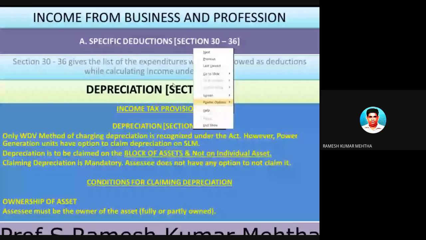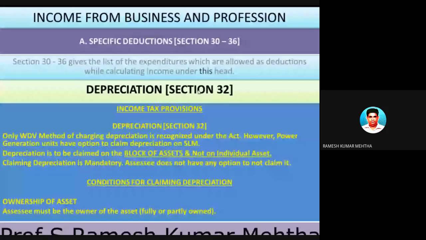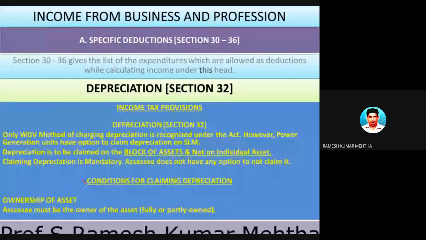What are the conditions for claiming depreciation as an expenditure? There are certain conditions laid down by the Income Tax Act 1961 to claim depreciation on assets, whether these assets are tangible or intangible. The first condition is the ownership of the asset.